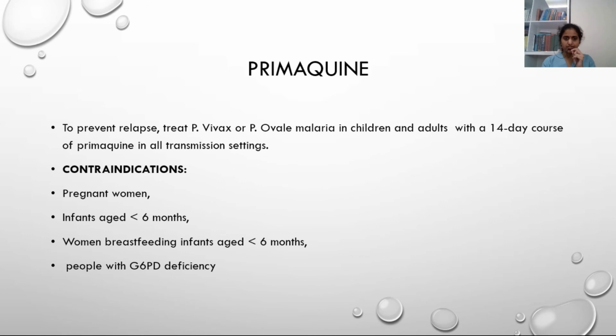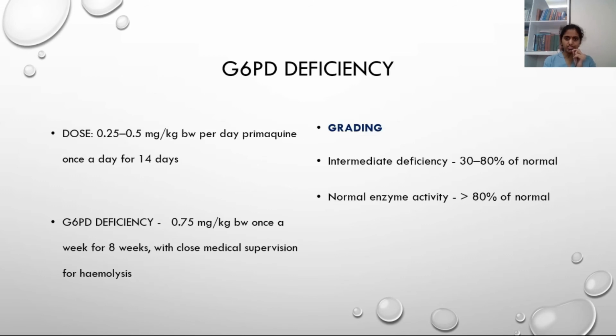Primaquine has a very important role while treating vivax and ovale infections to avoid relapse of the fever. The total course is 14 days, and contraindications are pregnant women, infants less than 6 months, breastfeeding women who are feeding infants of less than 6 months, and people with G6PD deficiency.